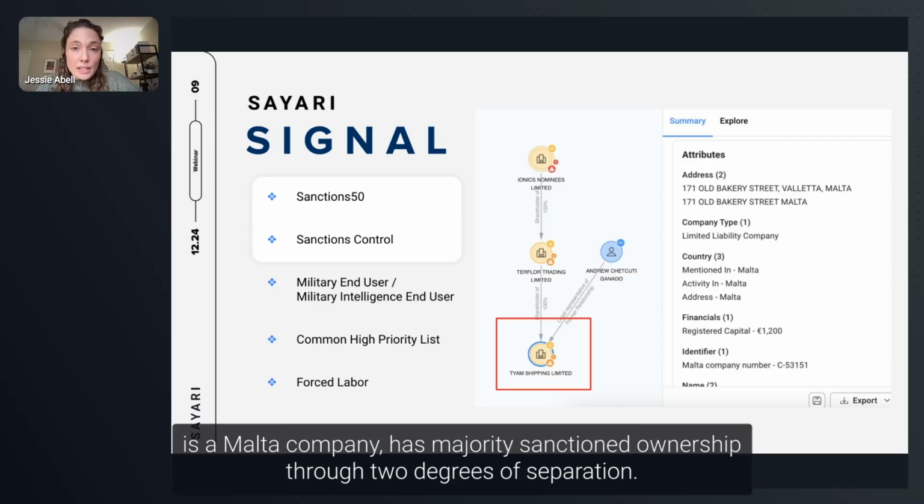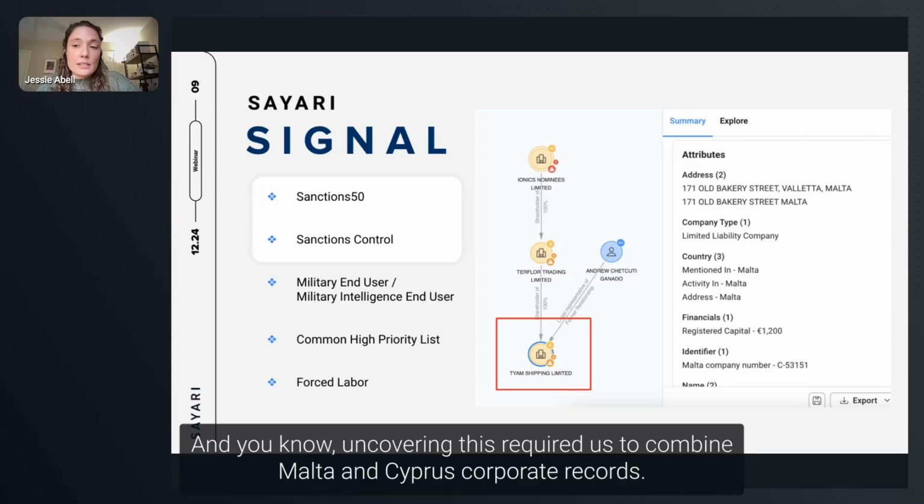So Time Shipping here, down at the bottom in the red box, is a Malta company, has majority sanctioned ownership through 2 degrees of separation. And uncovering this required us to combine Malta and Cyprus corporate records.